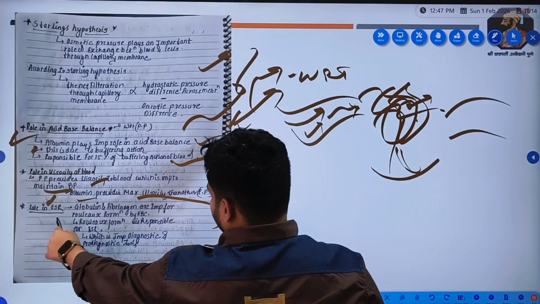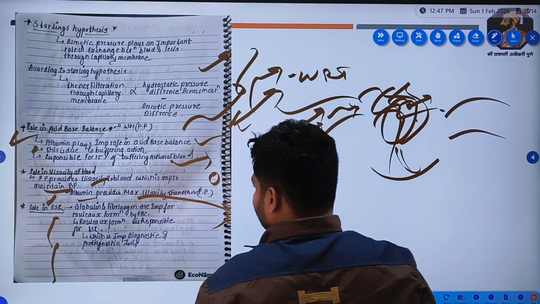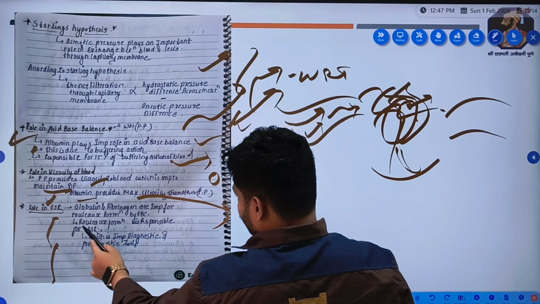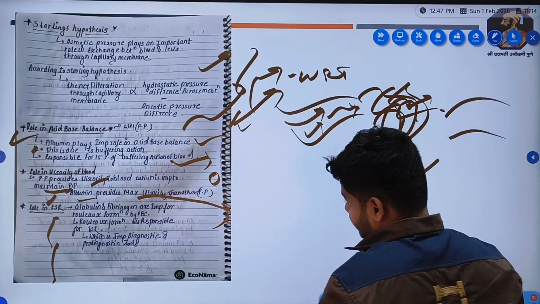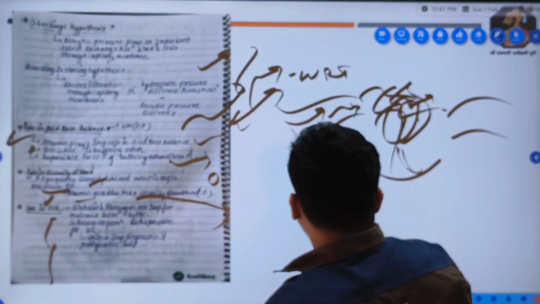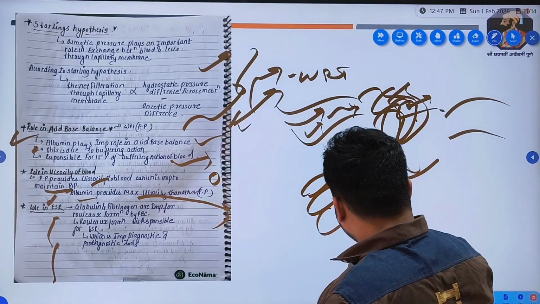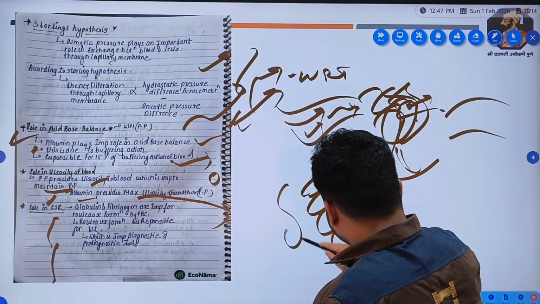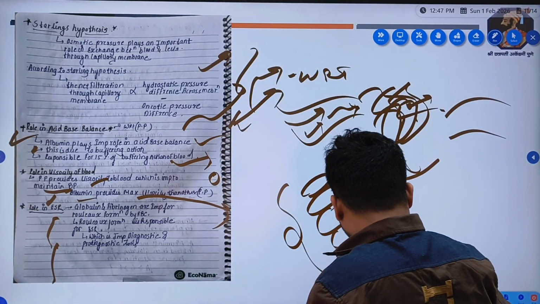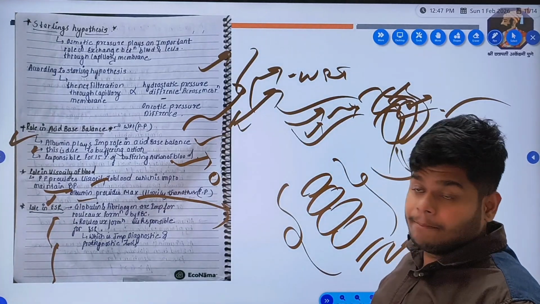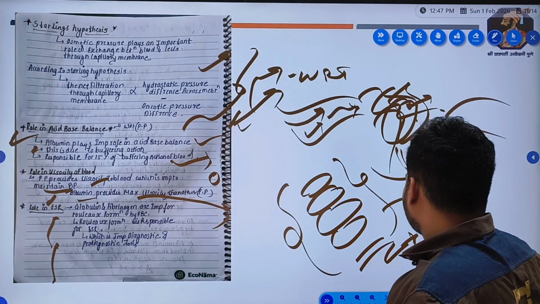Role in erythrocyte sedimentation, which is related to PCV. Globulin and fibrinogen are important for Rouleaux formation. What is a Rouleaux? Rouleaux is a thing which happens in the red blood cells. Now imagine these are the red blood cells. This attachment of red blood cells in a pile of coins format is called Rouleaux formation.